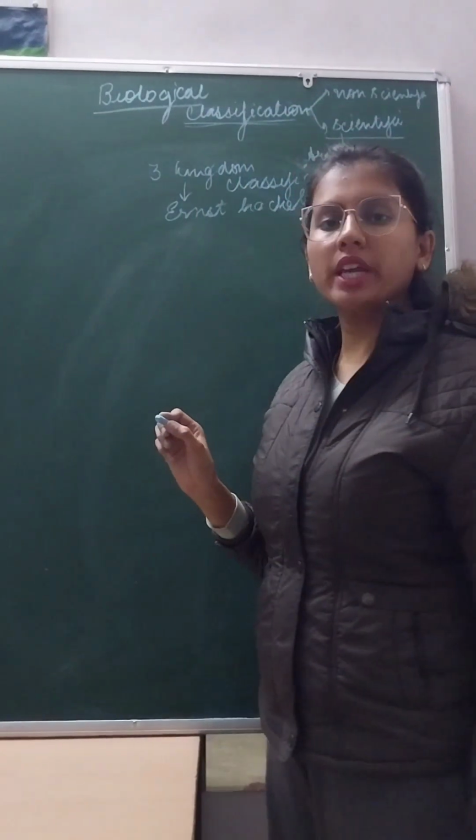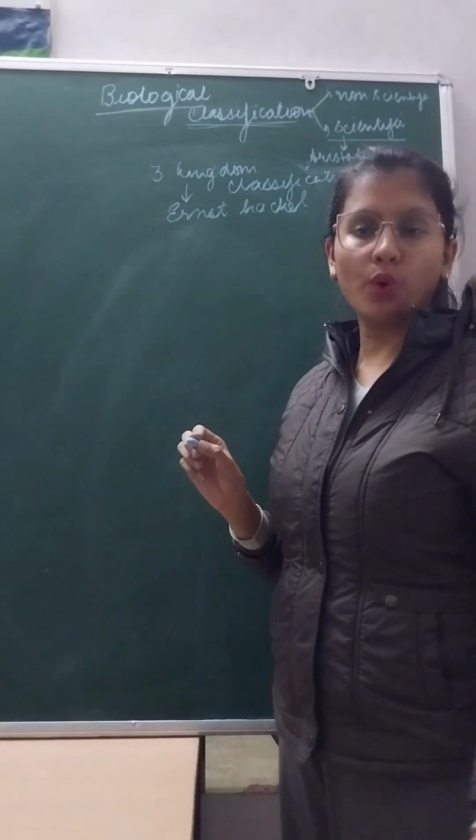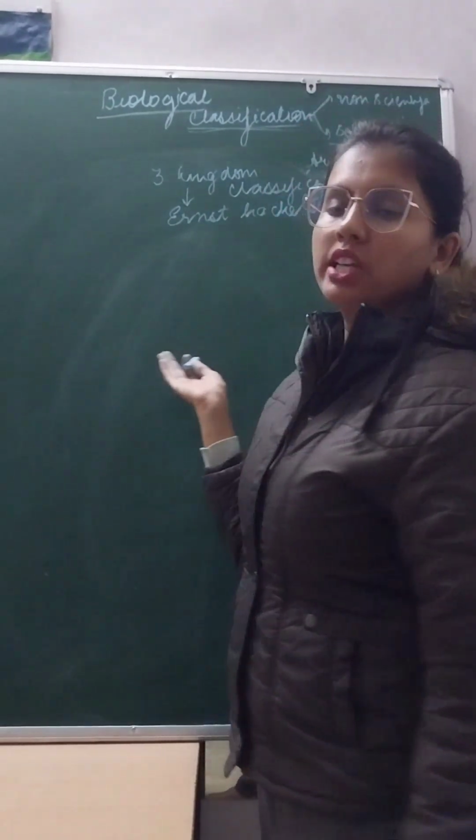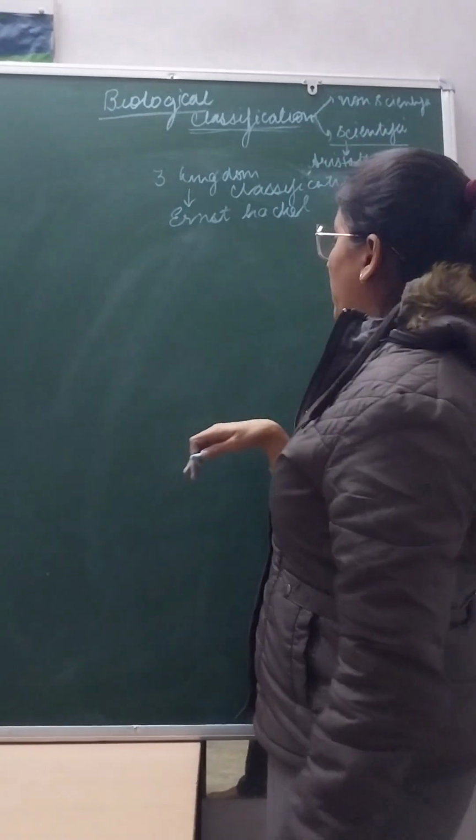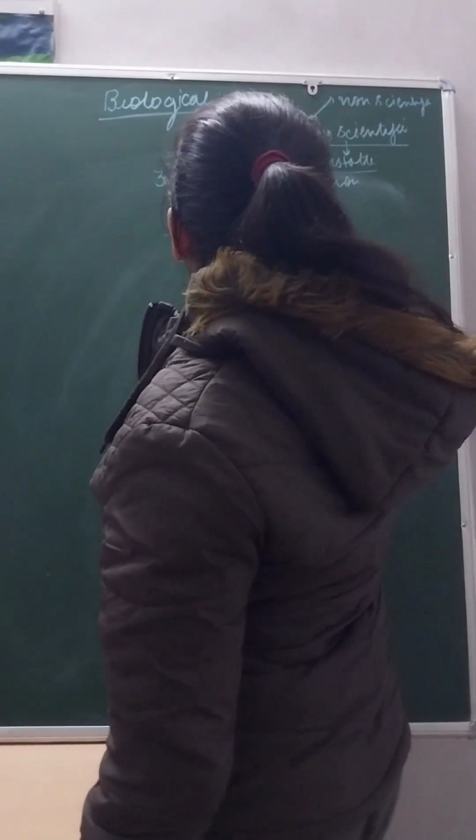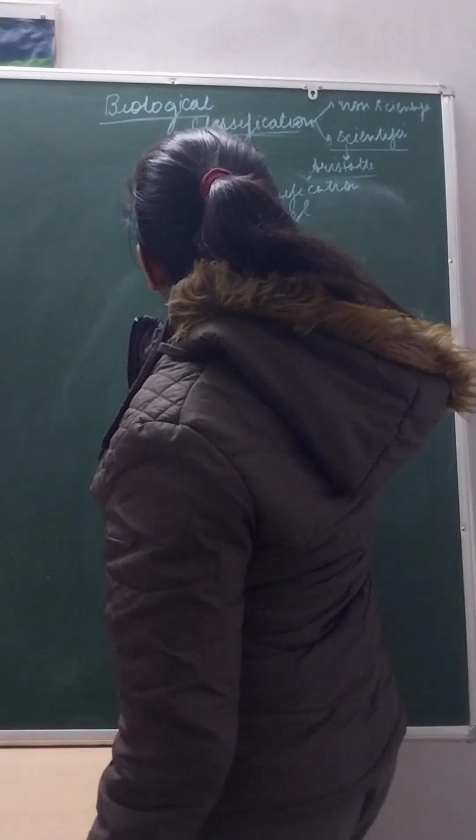As we can see, two kingdom classification has its own flaws. So there we have three kingdom classification, in which Ernst Haeckel proposed a new third kingdom, that is